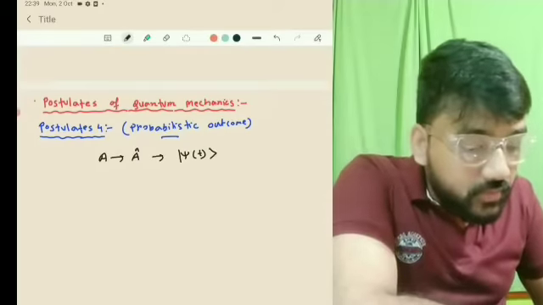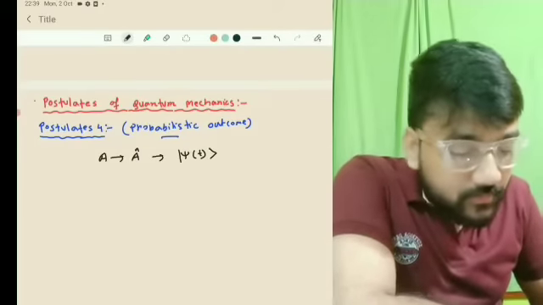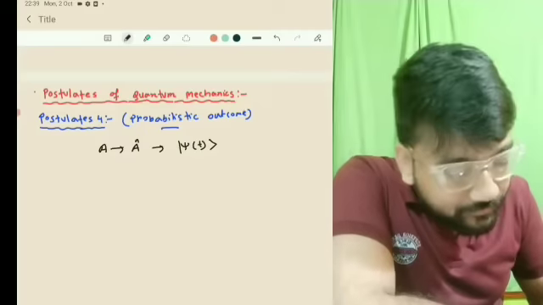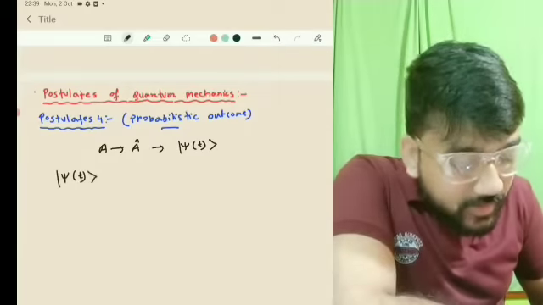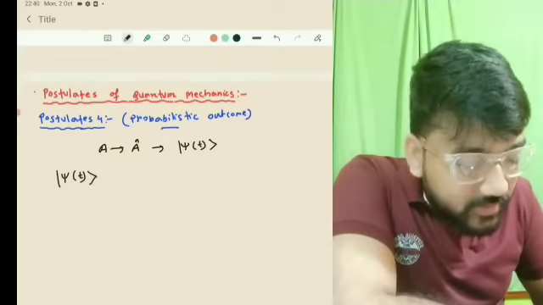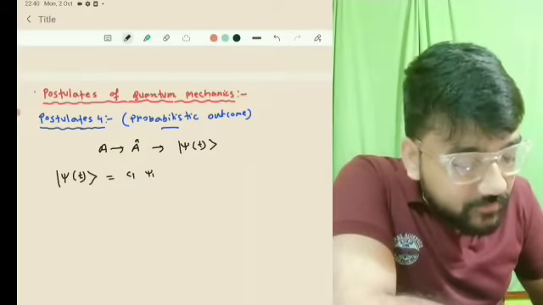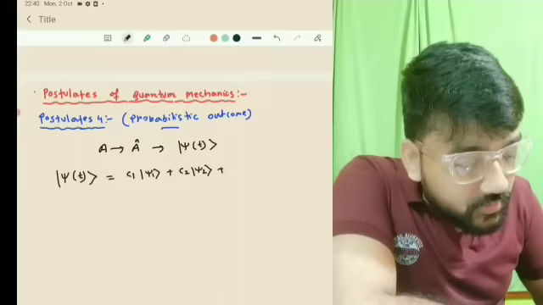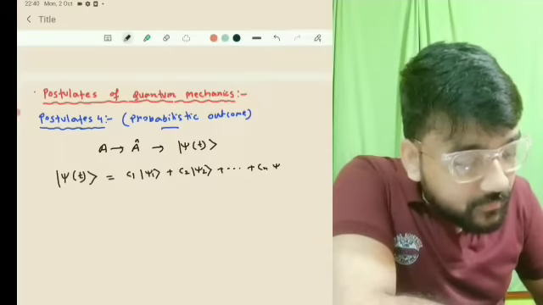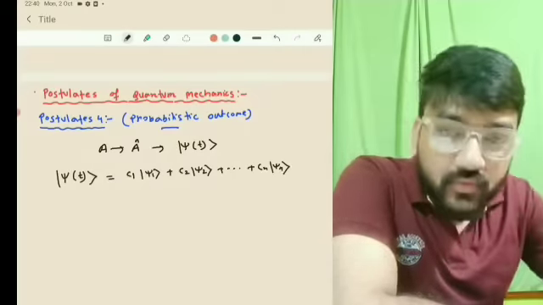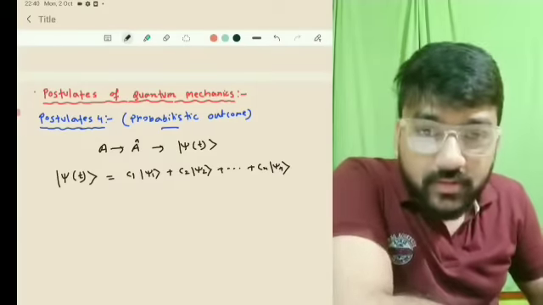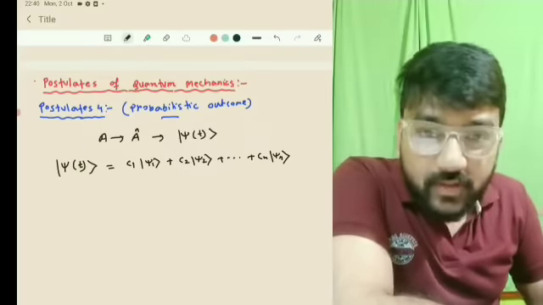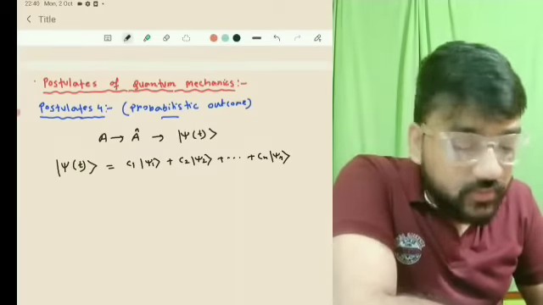Now as A cap is a Hermitian operator, psi can be written as a linear combination of the various eigenstates, that is C1 psi 1 plus C2 psi 2 up to Cn psi n, where psi 1, psi 2, psi 3 and psi n are the eigenstates corresponding to the Hermitian operator A cap. So this will form a complete basis.